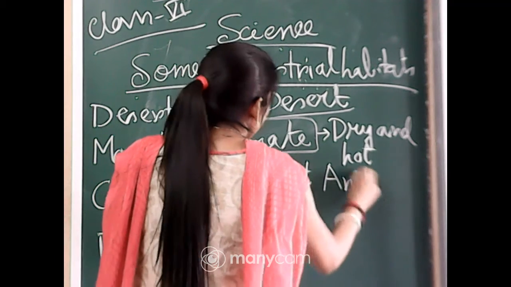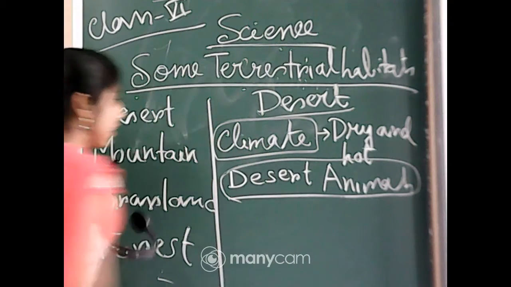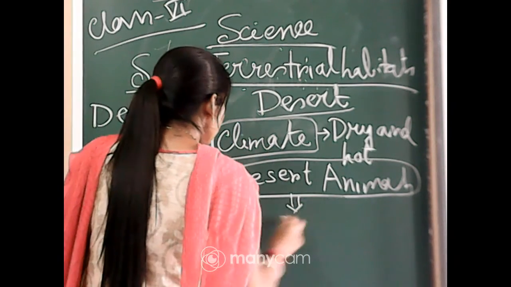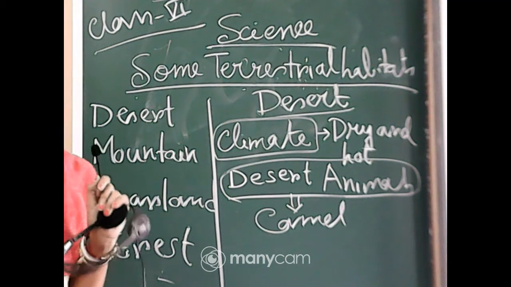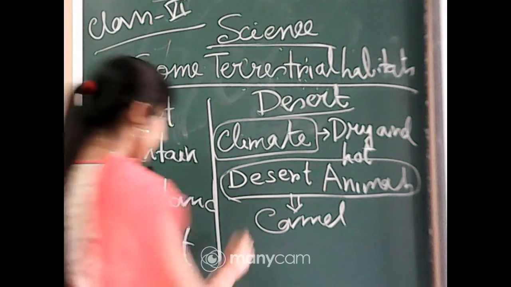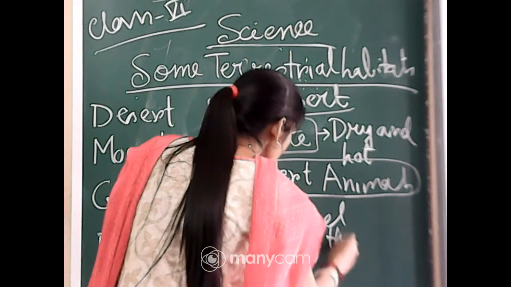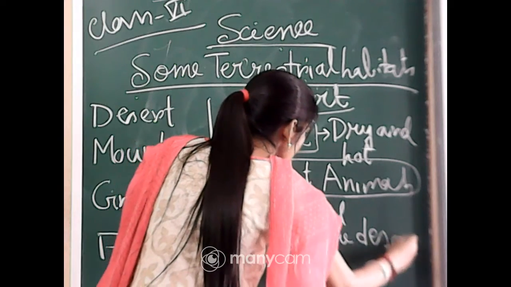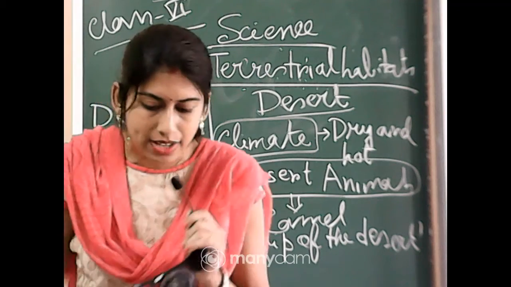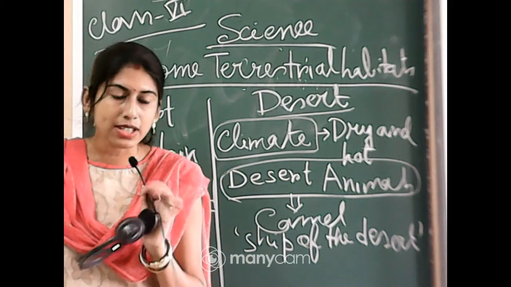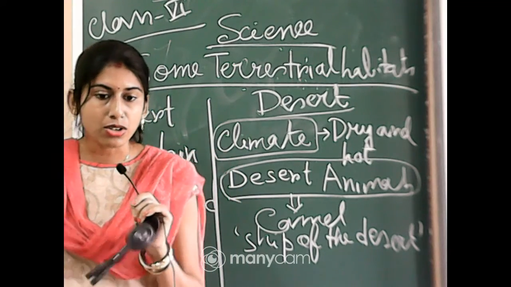So in my previous class I discussed the main desert animal, which is the camel, right? And the camel is called the ship of the desert. Now let me revise that part. Why is the camel called the ship of the desert? Because the camel is adapted to the desert condition for the following reasons.